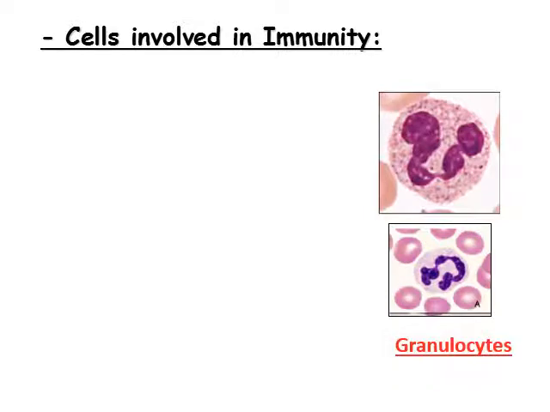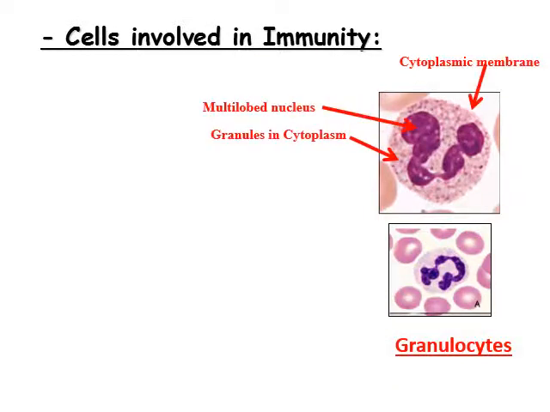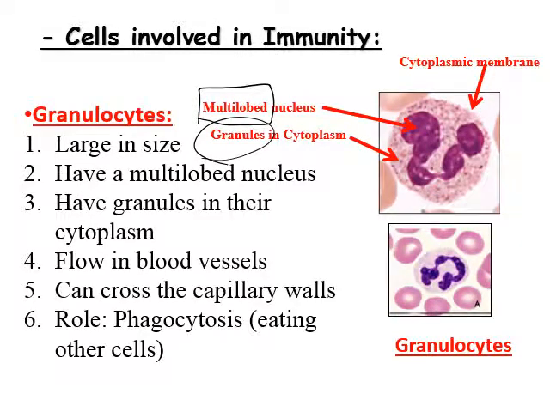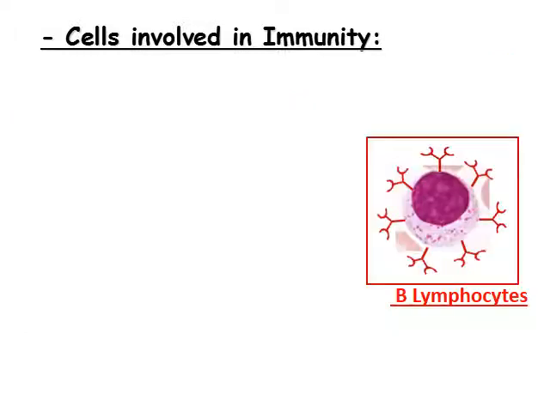Other types of cells are called granulocytes. Granulocytes, the same as the monocyte, have the cytoplasmic membrane. Instead of a horseshoe shape, they have a multi-lobed nucleus, and they have granules in the cytoplasm. What are the properties? Also, they are large in size. They have a multi-lobed nucleus. They have granules in the cytoplasm. They flow in the blood vessels. They can cross the capillary wall, and they have a role in phagocytosis, meaning that they can eat other cells.